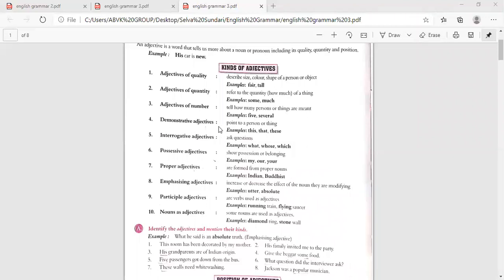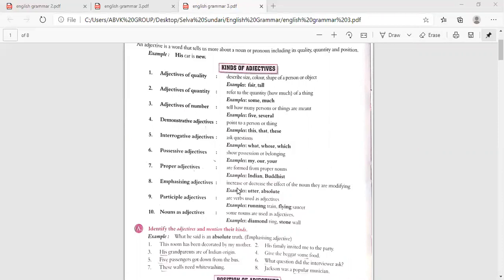Fourth one, demonstrative adjectives point to a person or a thing. Example, this, that, these. Fifth one, interrogative adjectives, that is asking questions. Examples, what, whose, which. Sixth one, possessive adjectives show possession or belonging. Example, my, our, your. Proper adjectives are formed from proper nouns. Example, Indian, Buddhist. These are proper adjectives.